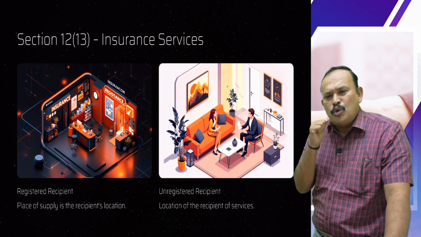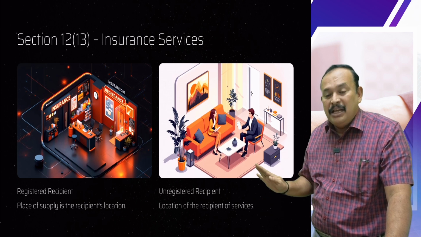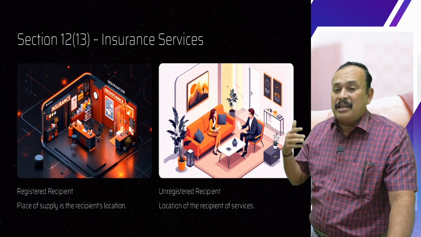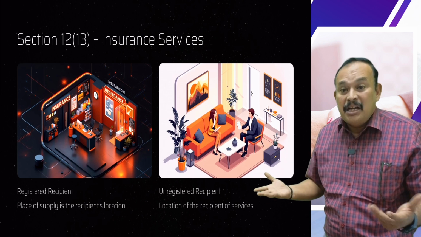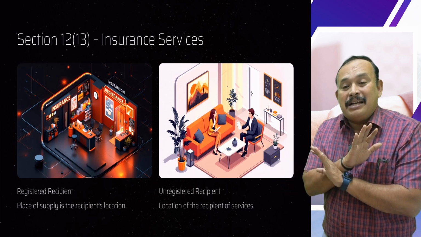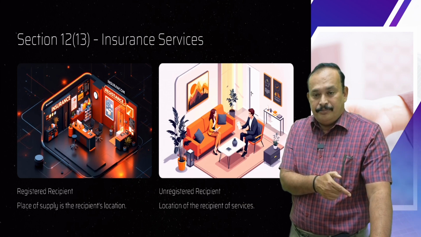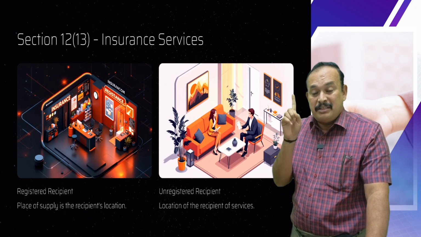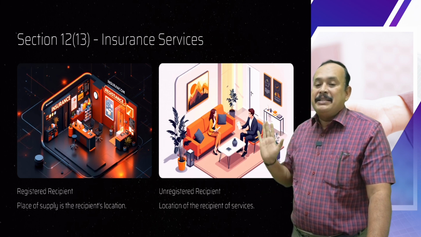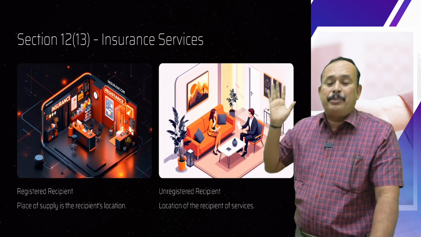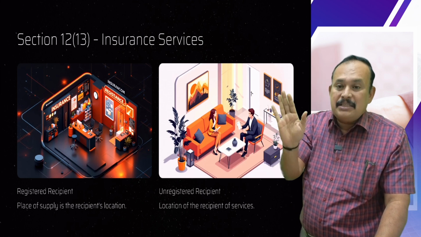In that case, to whom are you providing services? A hawala transaction or what? Therefore, an insurance company cannot say, I provide services to a customer whose address is not available with us. An insurance company cannot say that, because there are IRDA regulations. An insurance company should provide services only by having KYC, know your customer. If the recipient is a registered person, the recipient address is the place of supply. Recipient location is the place of supply. If the recipient is an unregistered person, the recipient address is the place of supply.